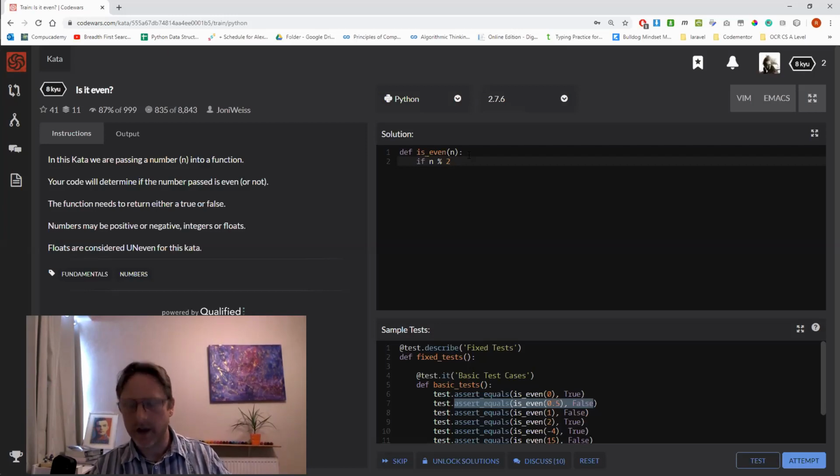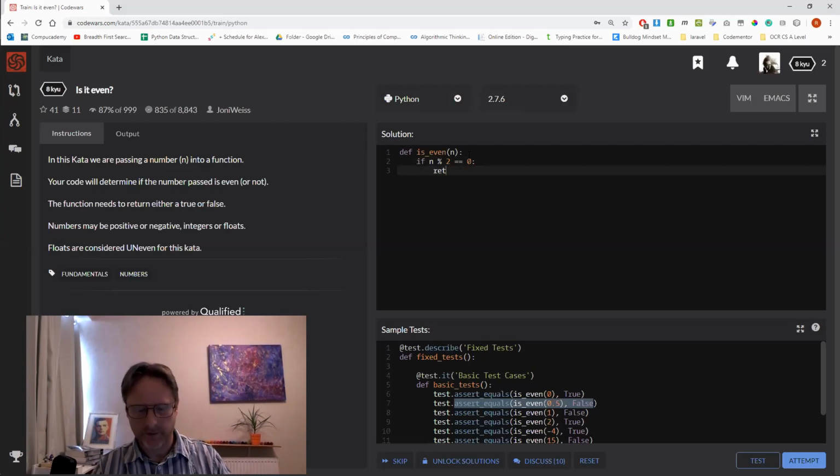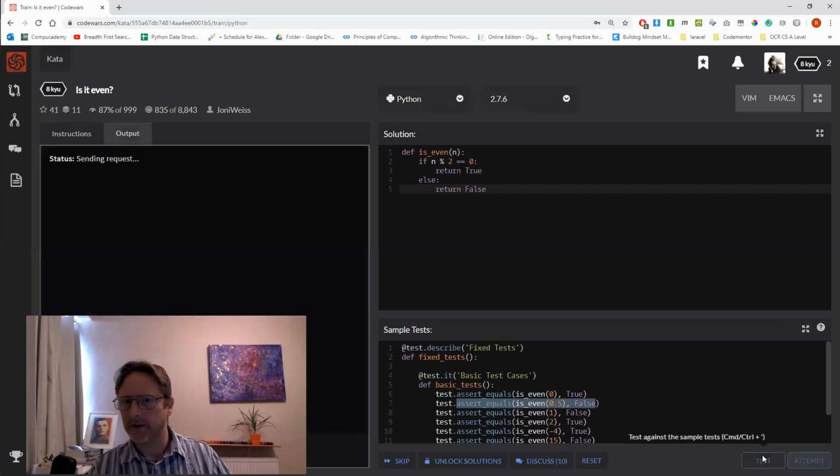So if n mod 2 is 0, that's the same as saying it's an even integer, then we can return true. Okay. Else, that means it's odd, right? Return false. Now there's probably going to be a problem with floats here, so we'll come to that in a minute, but this is the basic solution.